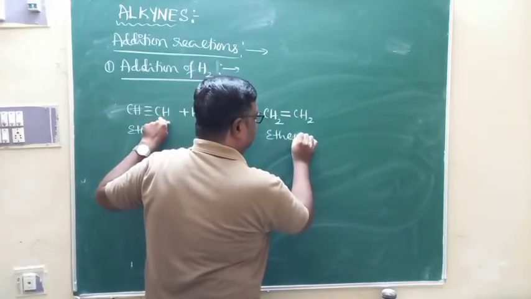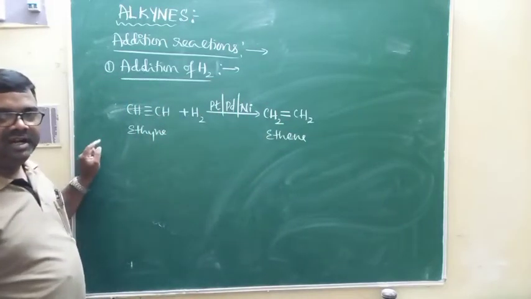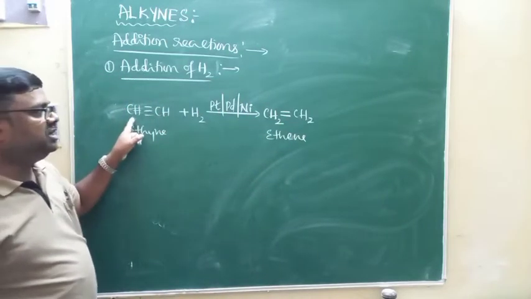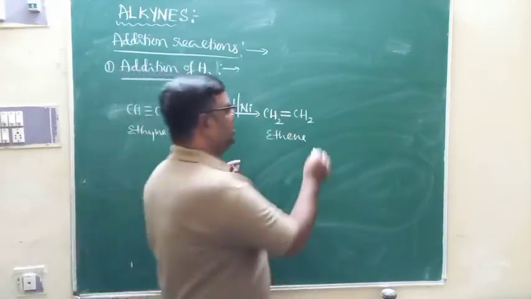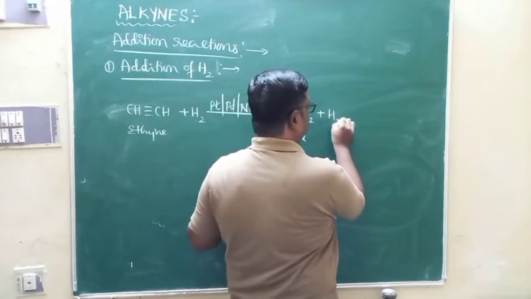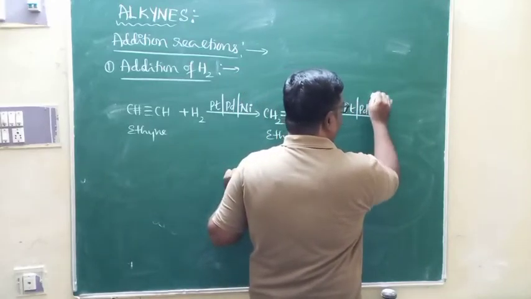And observe there, the triple bond is converted to a double bond. This is addition. Addition reaction happens. Triple bond is converted to double bond. This particular ethene contains a double bond. It undergoes further addition with hydrogen in presence of the same catalyst, platinum, palladium or nickel.